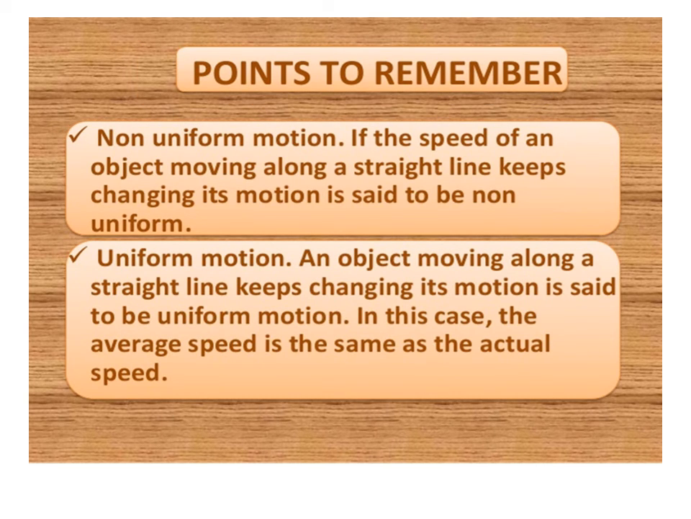Non-uniform motion: if the speed of an object moving along a straight line keeps changing, its motion is said to be non-uniform motion. Uniform motion: if an object moving along a straight line covers equal distances in equal intervals of time, its motion is said to be uniform motion.